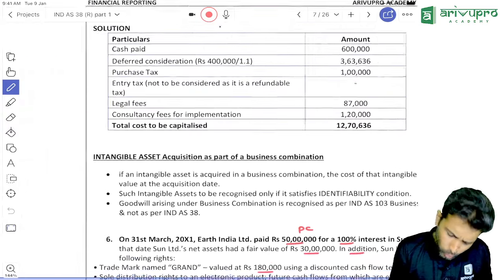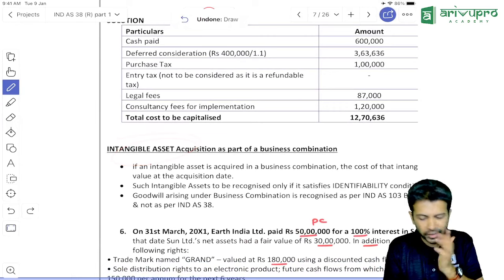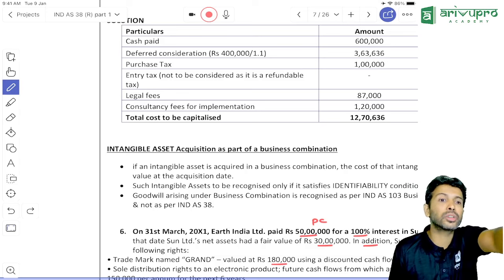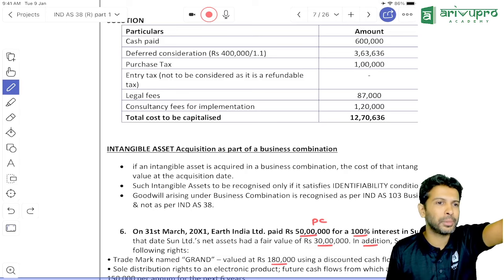Okay. So what to do if you have any intangible assets acquired as part of business combination? In IND AS 103, I will cover that. But one you already know, that is goodwill. How do you get goodwill? Tell me the working once again.